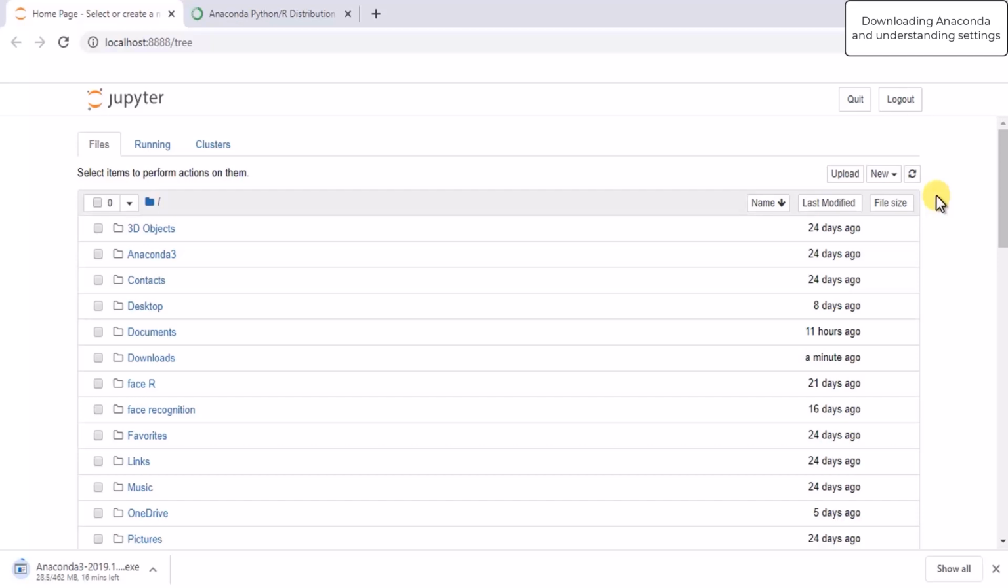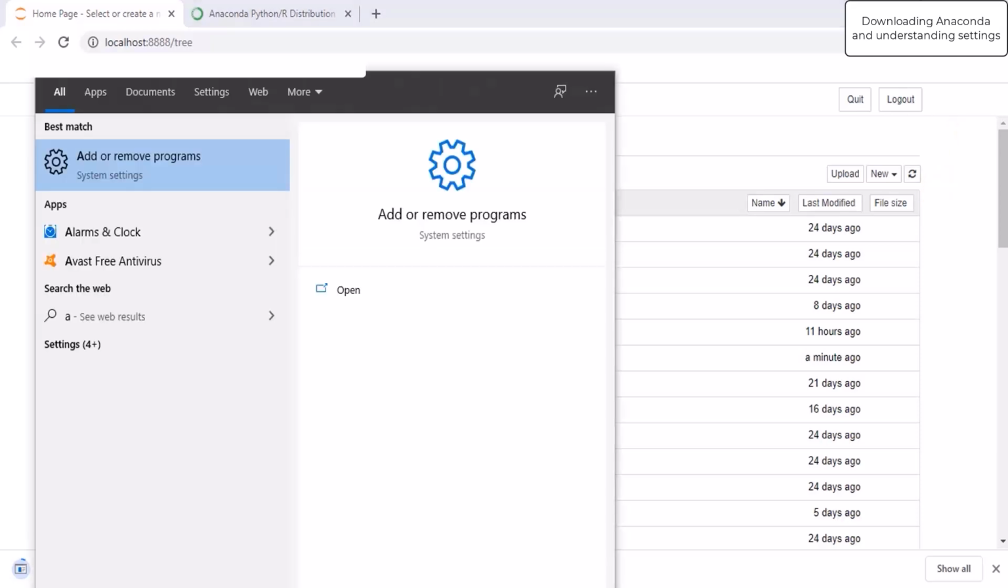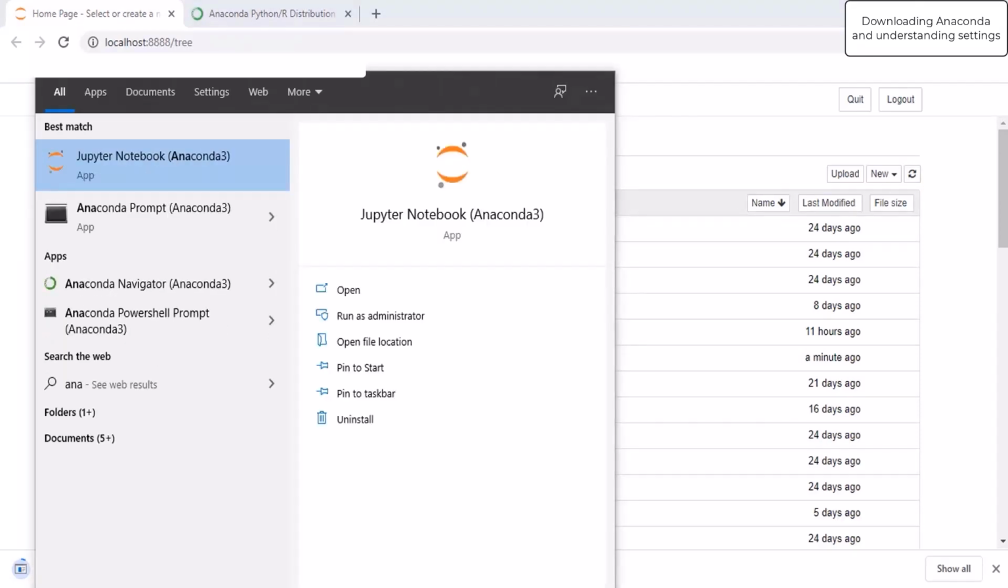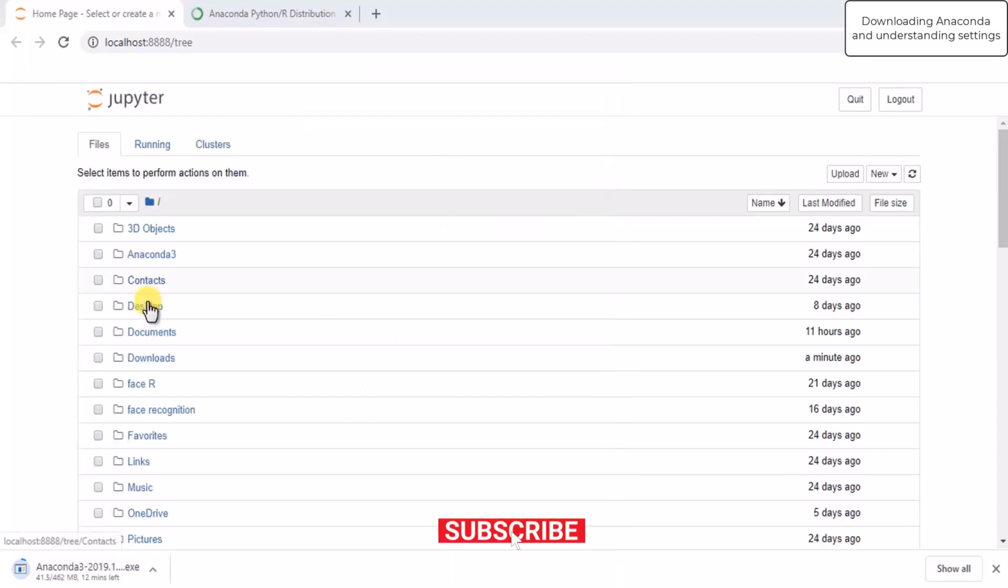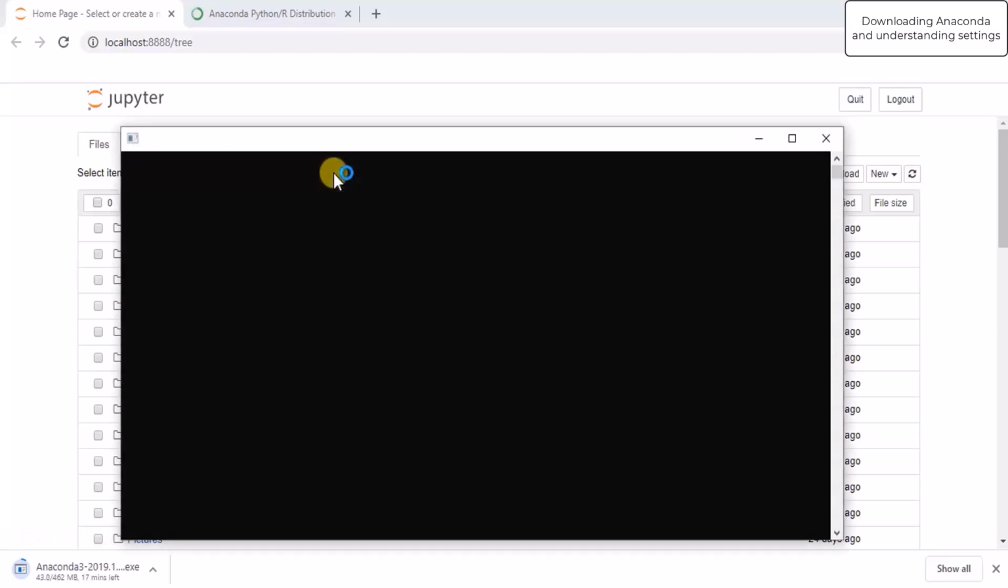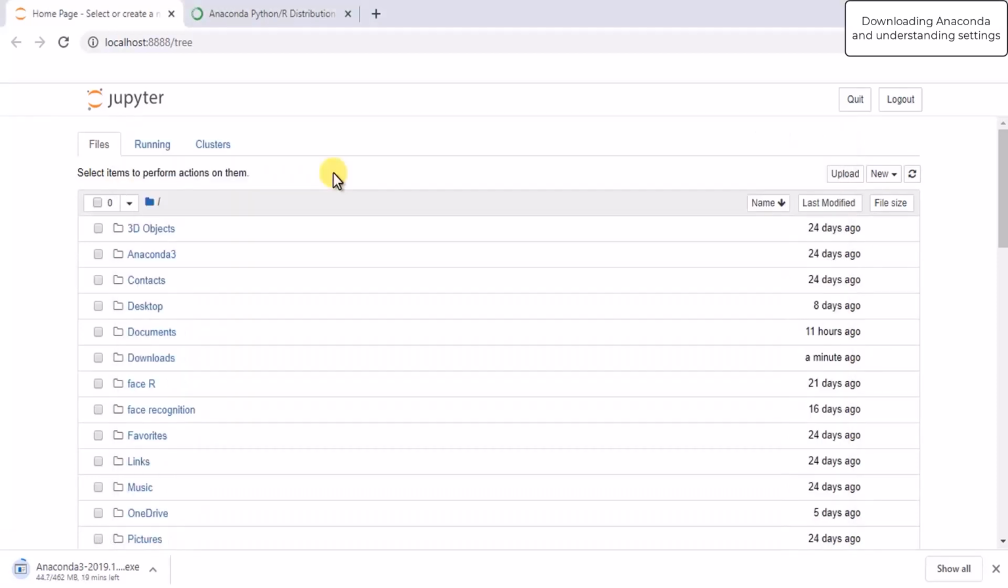For a beginner, it's very good to use this, but if you're working on some big project, then you can go for Spyder, because that is more manageable than Jupyter. So you can use Spyder IDE as well. So let me show you how Anaconda Navigator looks. It takes a few seconds to load as it's a big file.